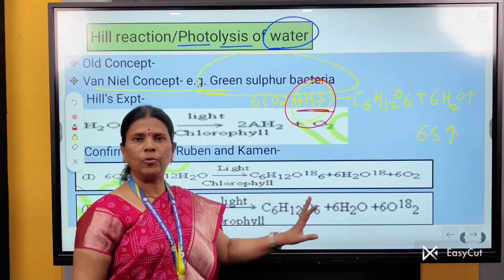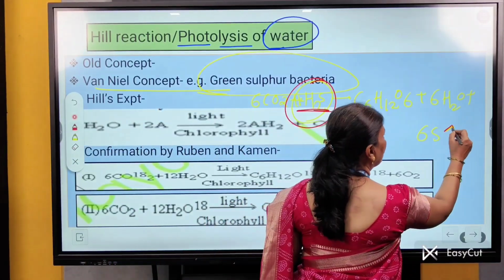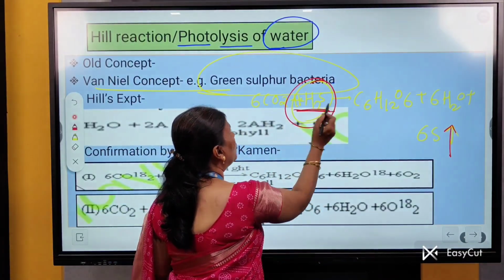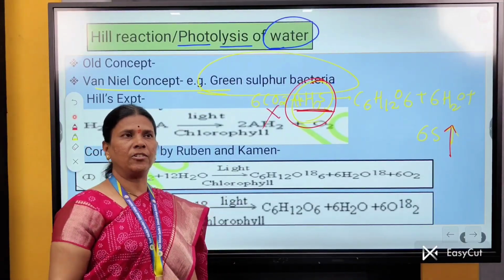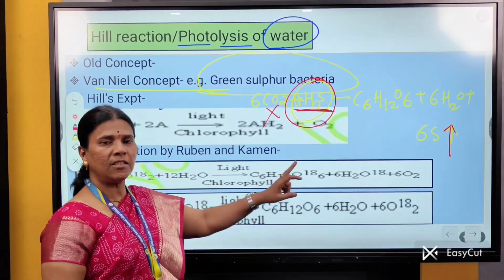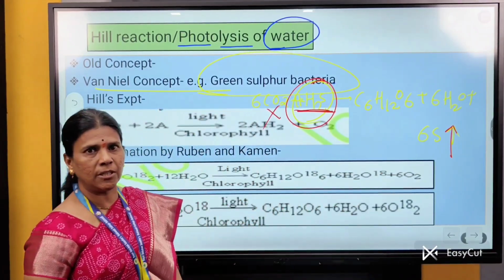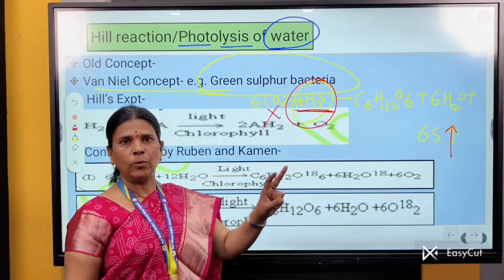When they perform photosynthesis, there is a deposition of sulfur. That means there is a splitting of H2S and not of CO2. Thus, Van Niel first suggested that the O2 released during photosynthesis comes from H2O and not from CO2.